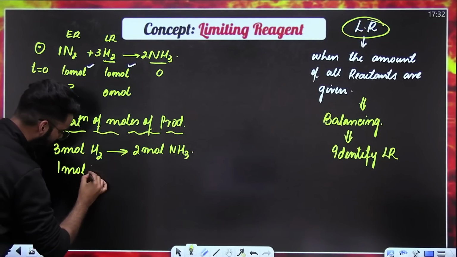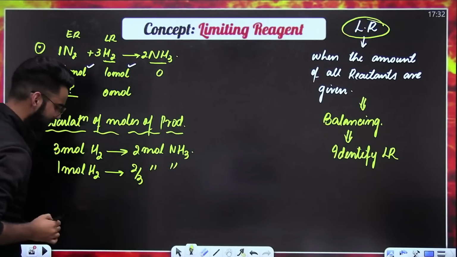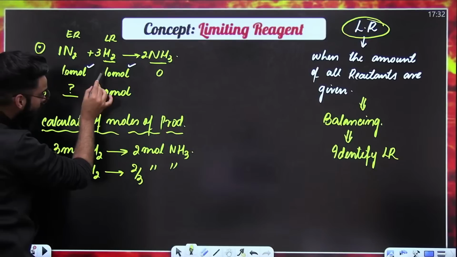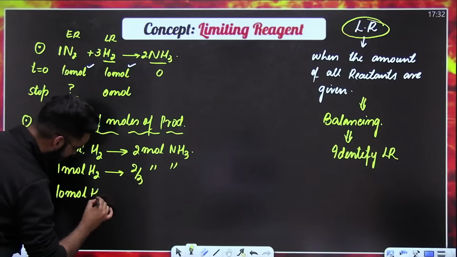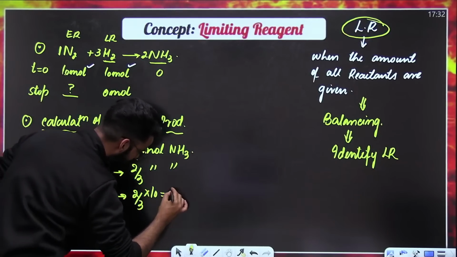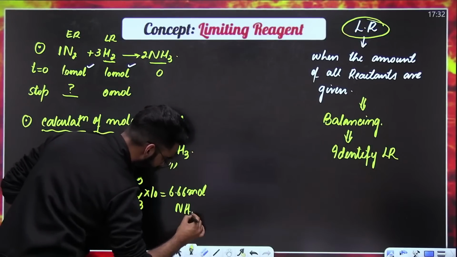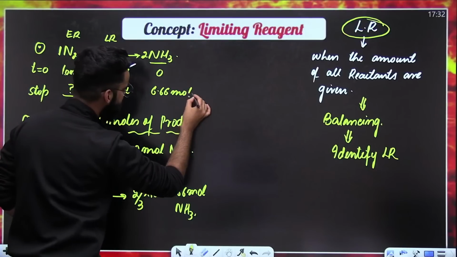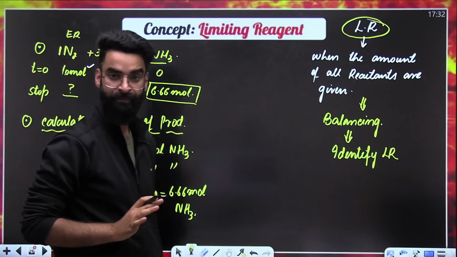So, 1 mole of limiting reagent should give me 2 by 3 moles of NH3. But as per the question, did we start with 1 mole of H2 or 10 moles of H2? We started with 10 moles of H2. So, 10 moles of H2 should give 2 by 3 multiplied by 10. The value is 6.66 moles of NH3. So, finally, you got to know that 6.66 moles of NH3 have got formed at the end of the reaction.